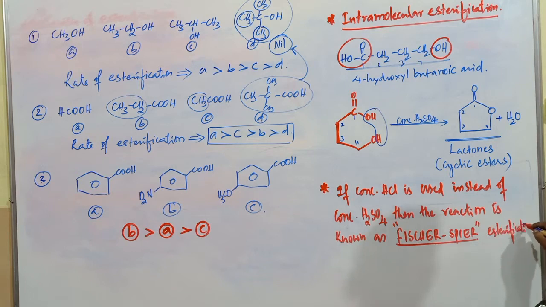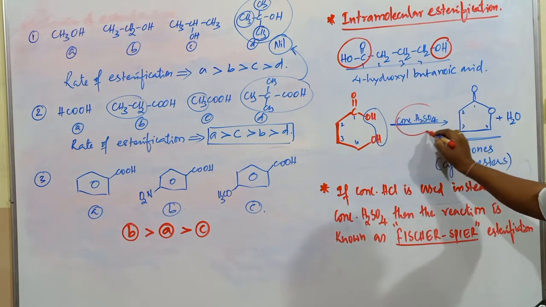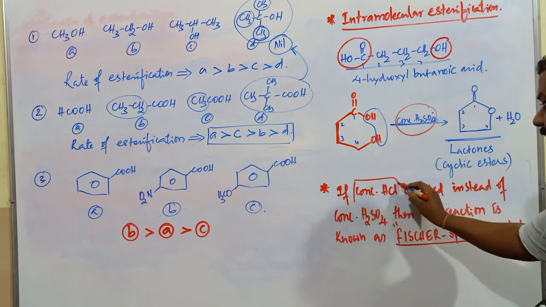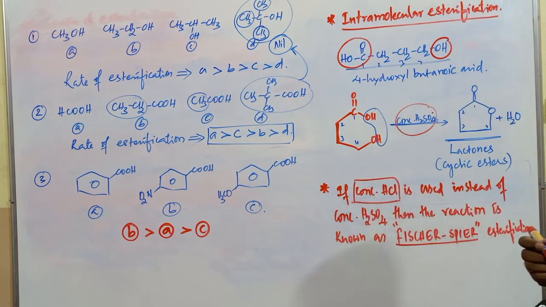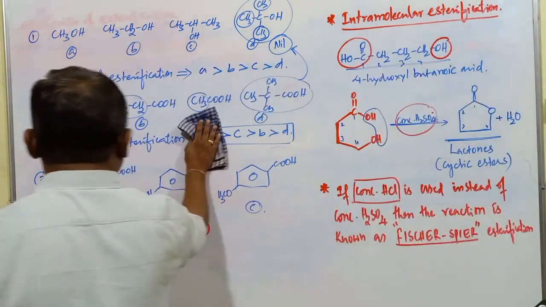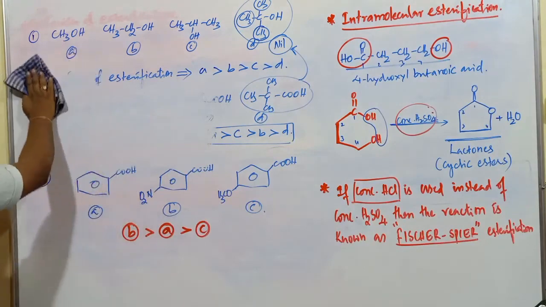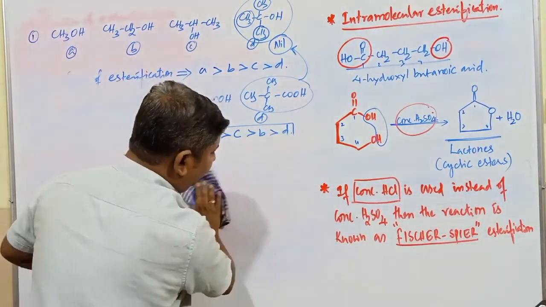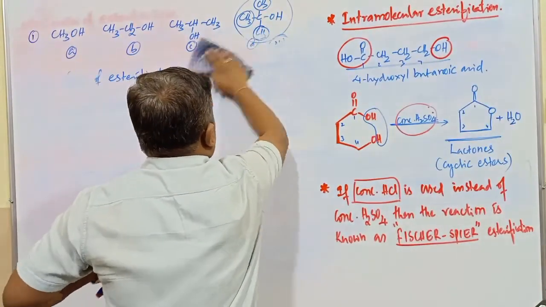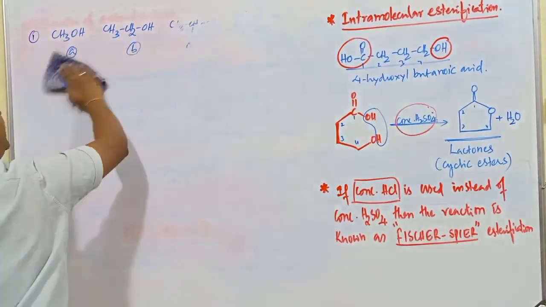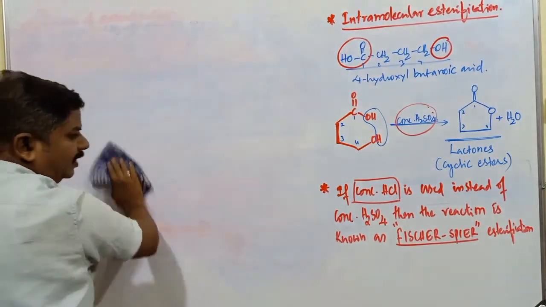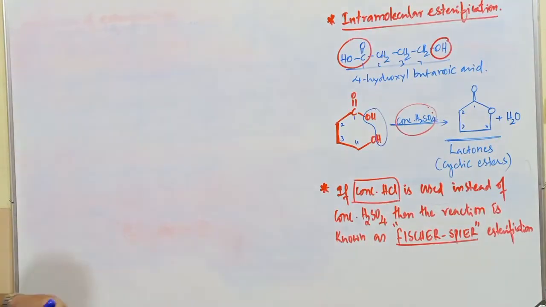If the reaction is carried out in the presence of sulfuric acid, it is known as esterification. Instead of sulfuric acid, if concentrated HCl is used in that reaction, it is commonly called the Fischer-Speier esterification reaction. It is also an esterification, but it has a particular name. Concentrated HCl also acts as a dehydrating agent, but compared to H2SO4, its dehydrating property is somewhat less.